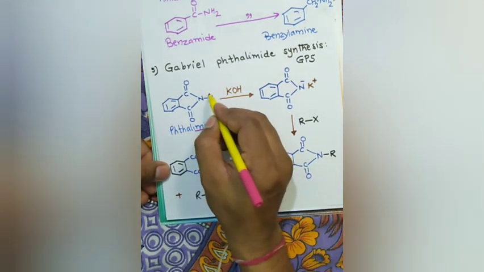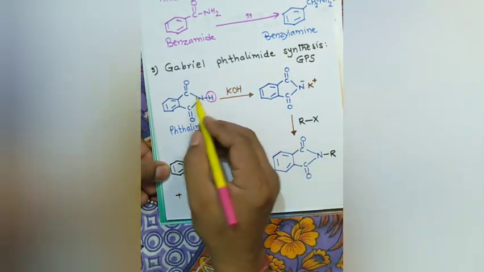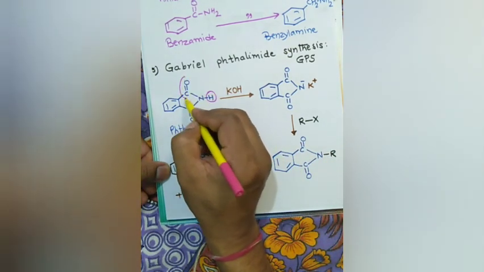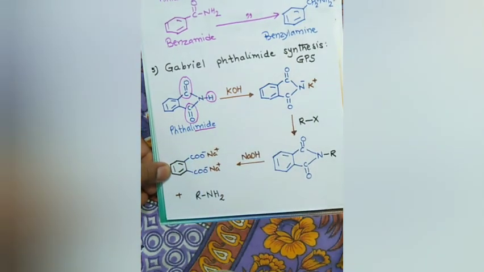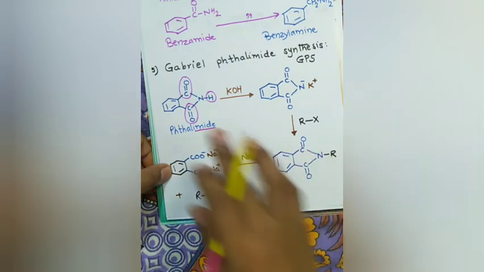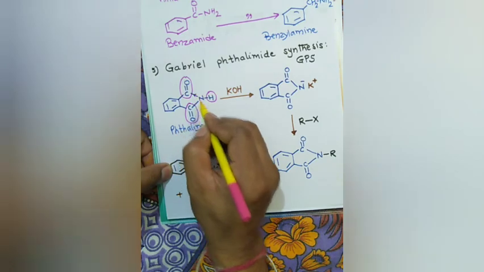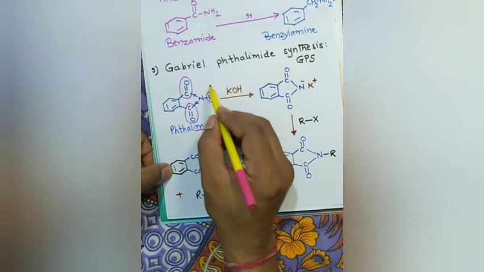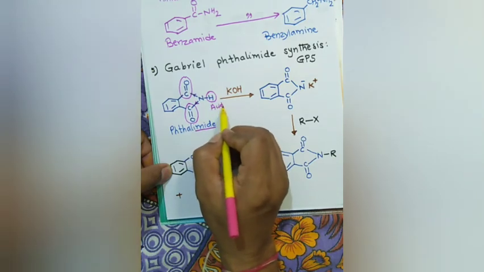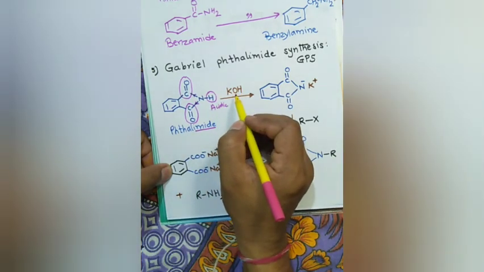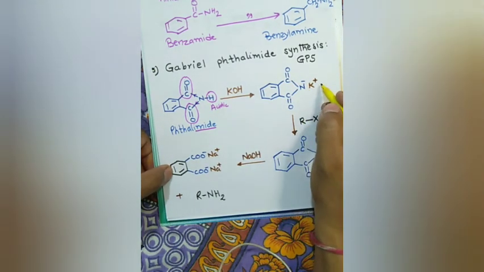Now this hydrogen is acidic. Why? Because of 2 electron withdrawing groups here. These 2 are electron withdrawing groups. Because of that, this hydrogen is acidic. They will pull electrons, resulting in release of hydrogen. So this is acidic, and when KOH is the base, they react to form the salt, N minus K plus.